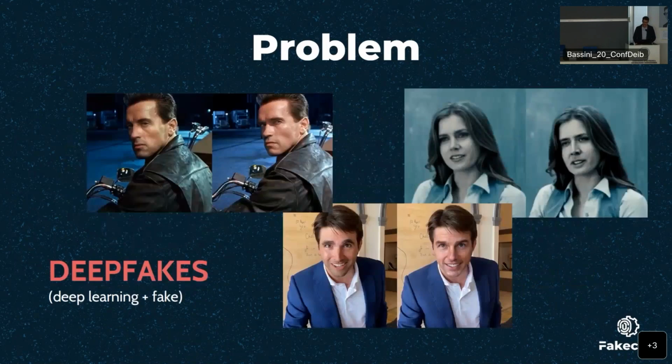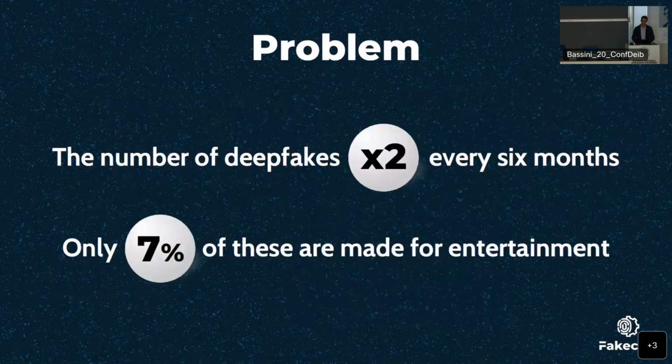An example of this phenomenon are deepfakes, synthetic multimedia content generated through deep learning techniques that depict individuals in actions and behaviors that do not belong to them. To give an idea of the related threat, consider that the number of generated deepfakes doubles every 6 months, and only 7% of these are made for comedy and entertainment purposes. All the others are created to attack people's reputation by defamation, derogation, and fraud. And all this material can spread on the web without any control.